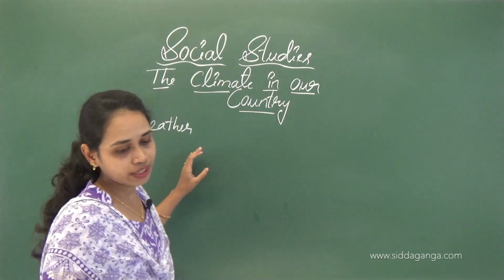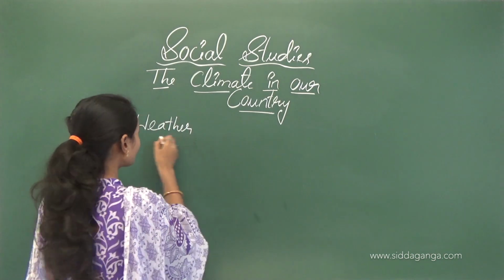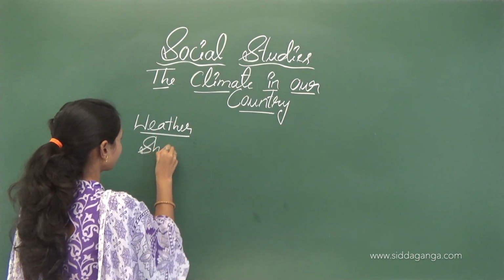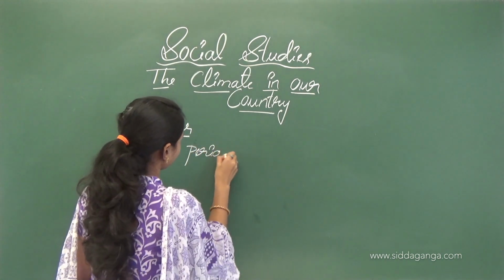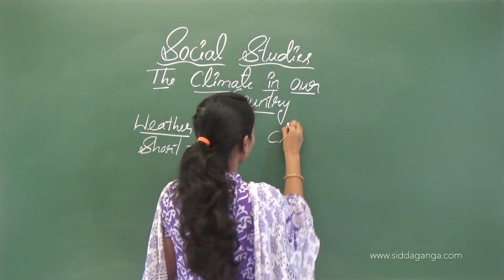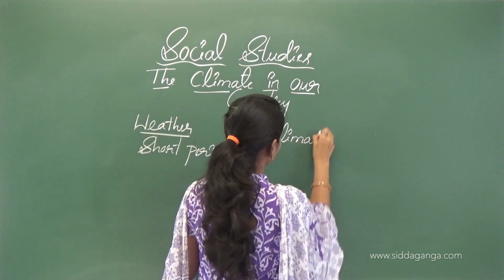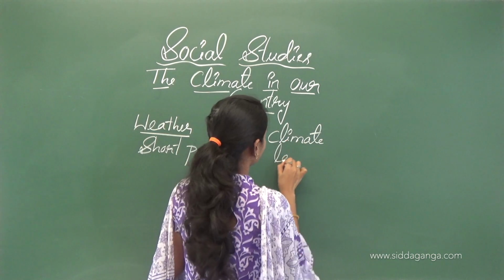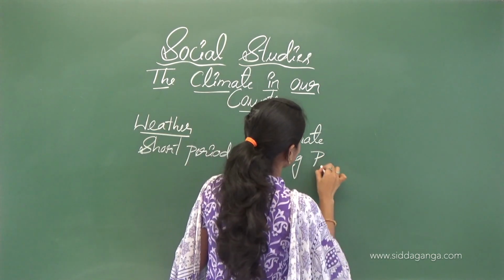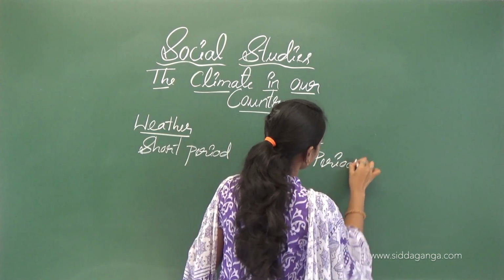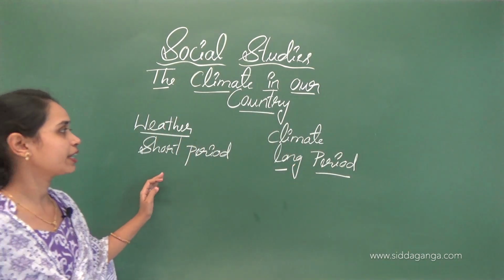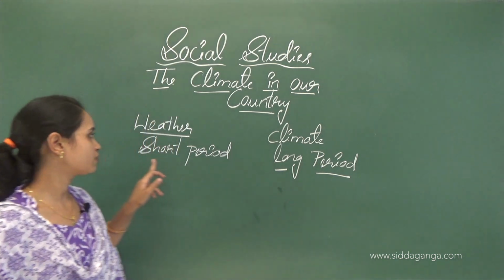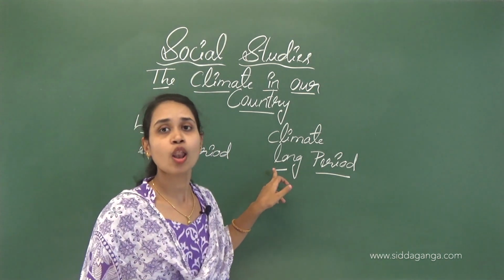There is a difference between weather and climate. Weather is for a short period, climate is for a long period.